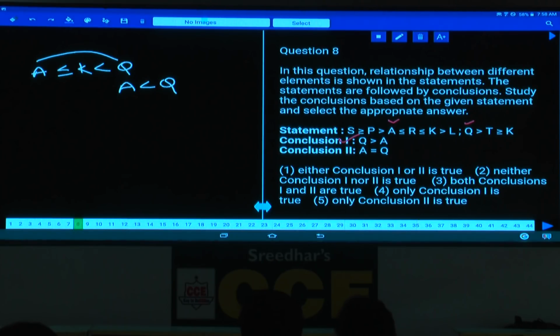Then coming to the second one, the relation between A and Q. Now in this one, A lesser than or equals to K, isn't it? A lesser than or equals to K. Now between A and Q, what is the element which is common? Only lesser. It cannot be equal at all. Hence what is your answer? Only conclusion 1. Only conclusion 1, it is given in choice 4.